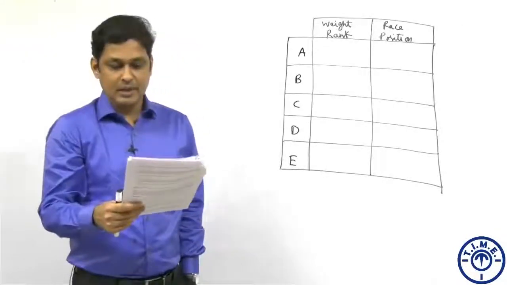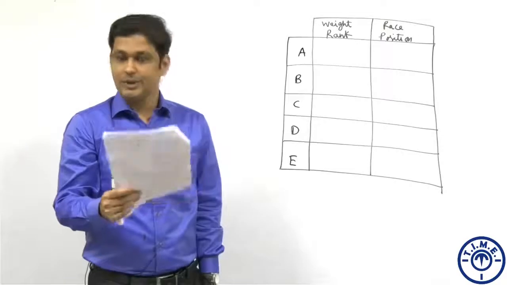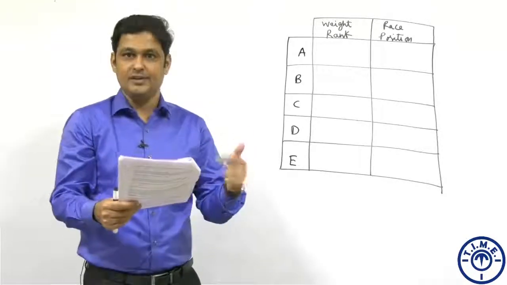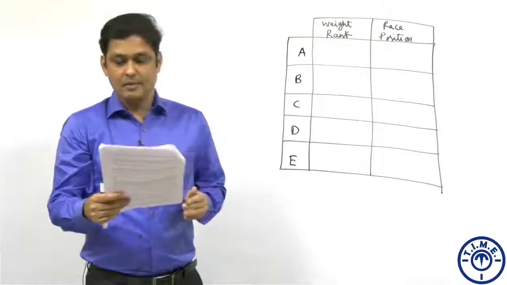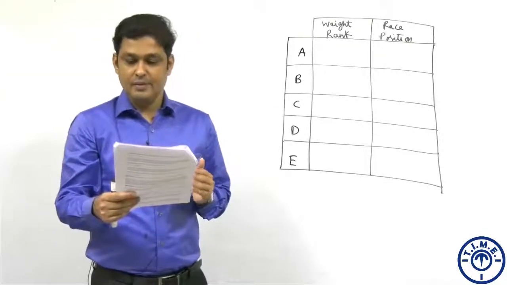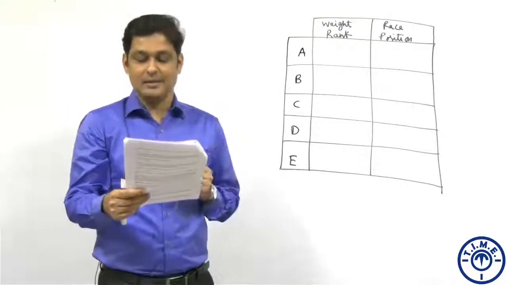Each of the 5 people A through E participated in a running race and finished in a different position. So 1, 2, 3, 4, 5 will be the positions, one finishing first, second, third, fourth, fifth in some order. The 5 people were also ranked from first to fifth on the basis of the descending order of their weights. The heaviest person was ranked first and the lightest is fifth.